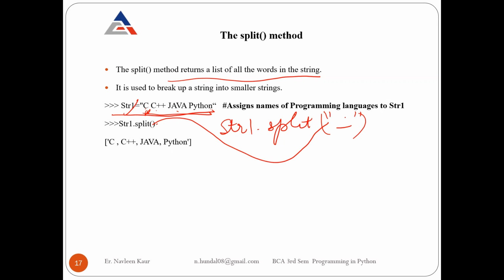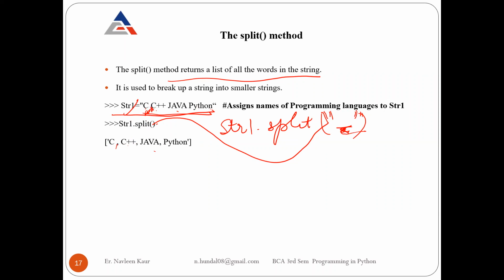So you are splitting, which means you are breaking the string. How many substrings will you get if you write str1 dot split with double quotes containing a space? It will give you C, C++, Java, Python. It just breaks the string wherever it gets a space.